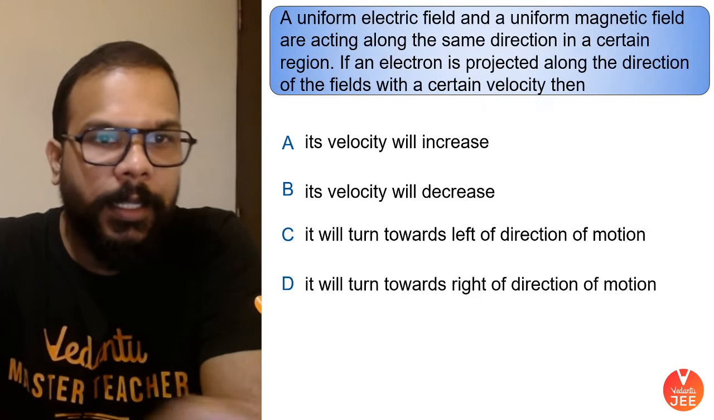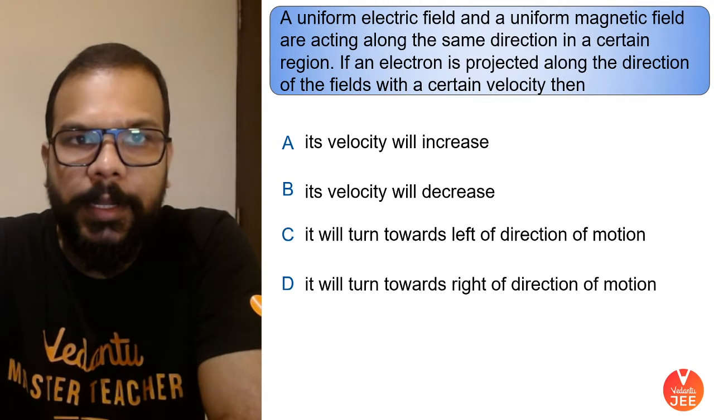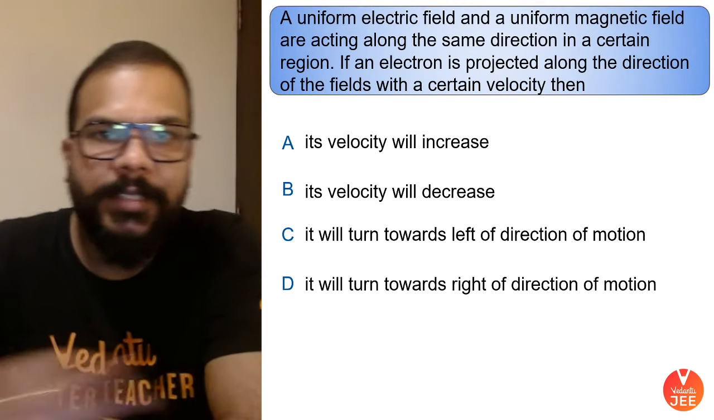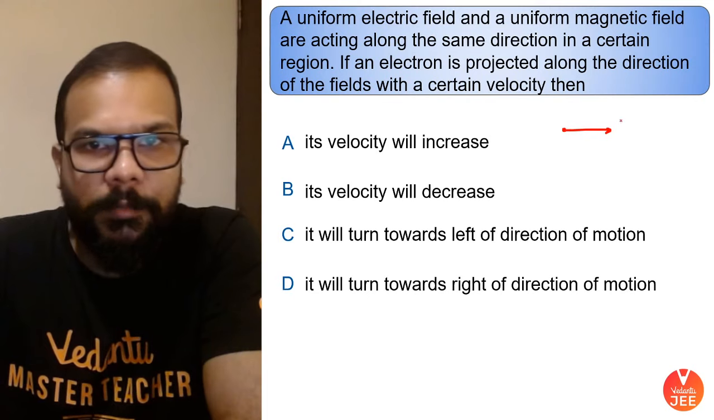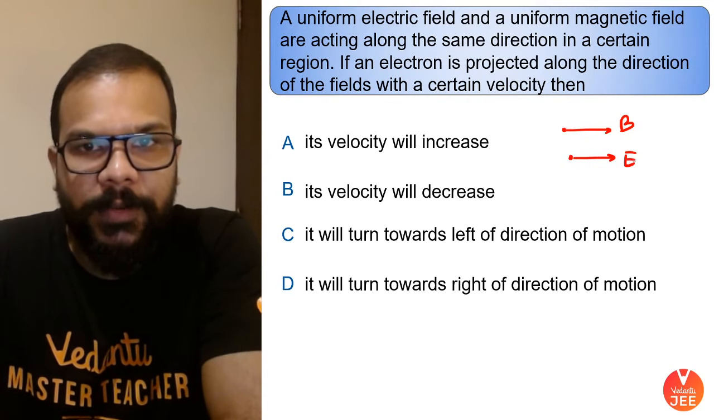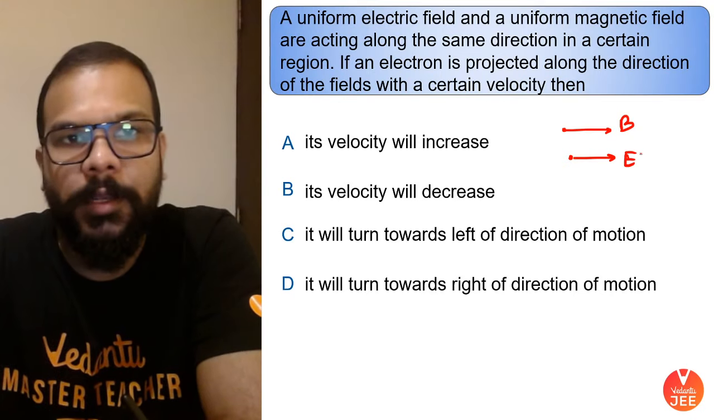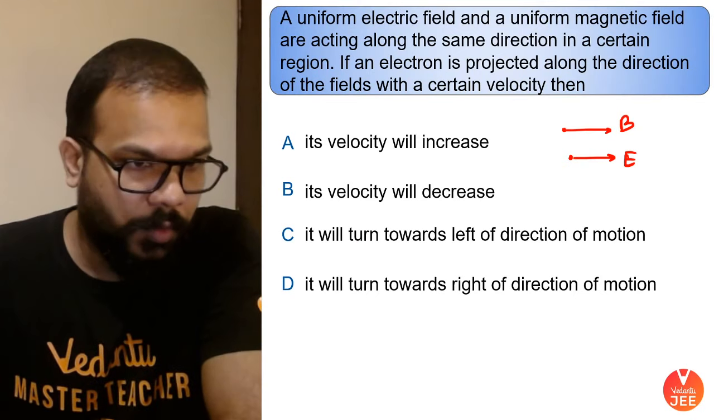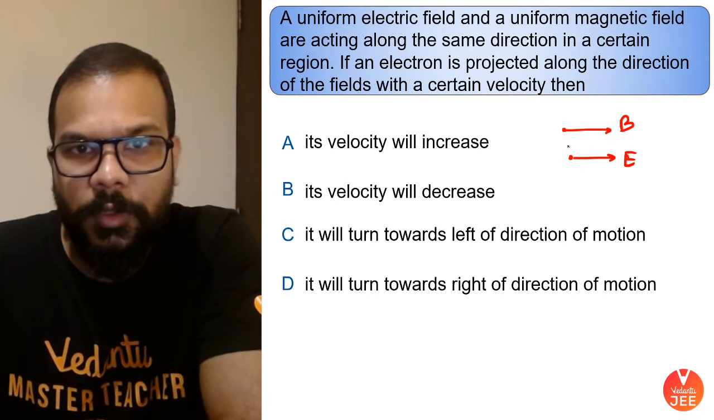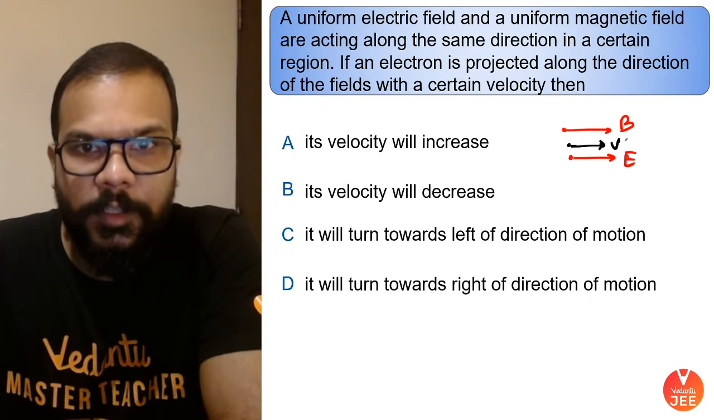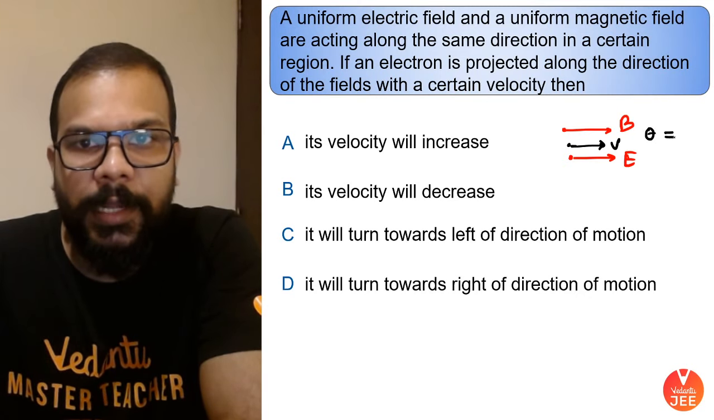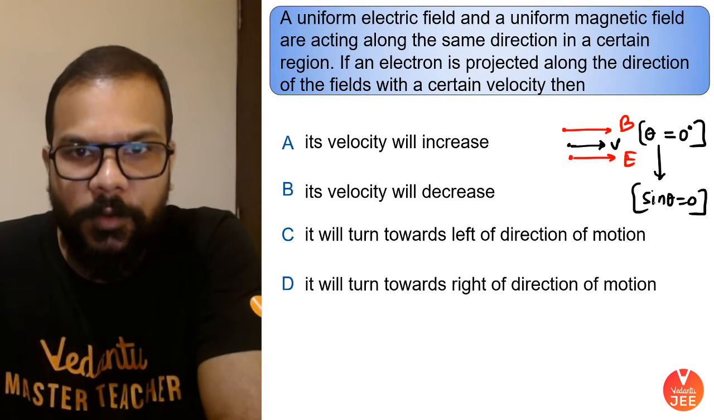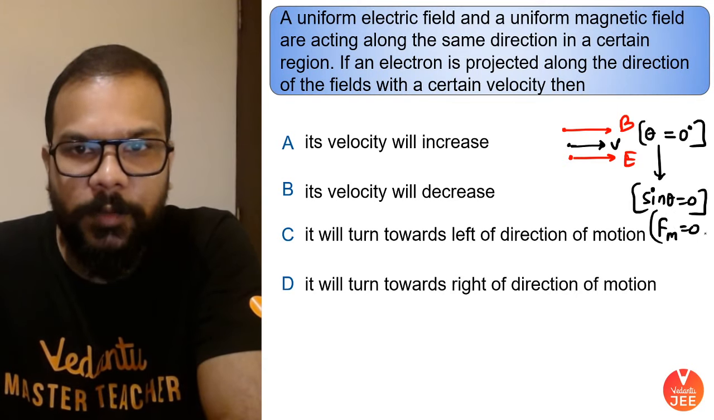Okay guys, next one. This says that a uniform electric field and a uniform magnetic field are acting along the same direction in a certain region. So we have a magnetic field and an electric field acting in this region in the same direction. If an electron is projected along the direction of the fields with a certain velocity, that simply means the velocity is also in this direction only. Which means the angle between magnetic field and velocity is 0 degree, which means sine theta is also going to be 0, which means the magnetic force is going to be 0 for sure.